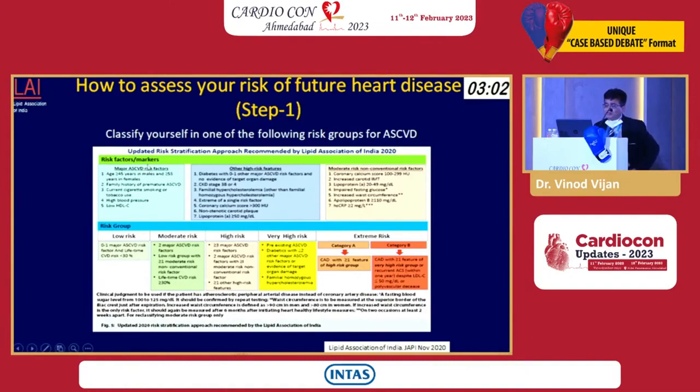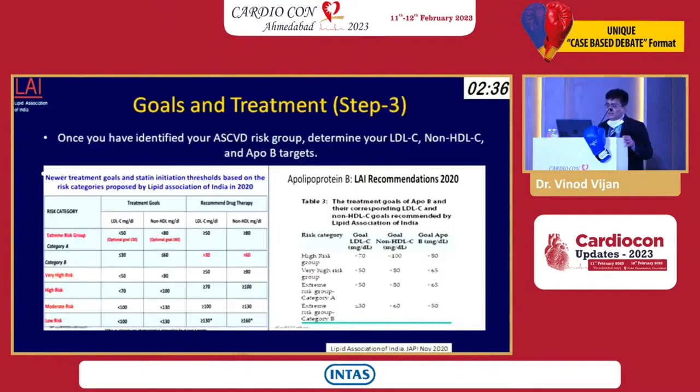So you see, this is what you should be having, all of you, on your mobile, and these are the risk markers. Our patient already has ASCVD, he has a family history, he has a low HDL-C, and if you fill in all these categories, he comes into extreme risk category A. Worse than that is category B, where in spite of the best treatment, he keeps on getting recurrent ischemia. So when you see this type of patient, what are your treatment goals?